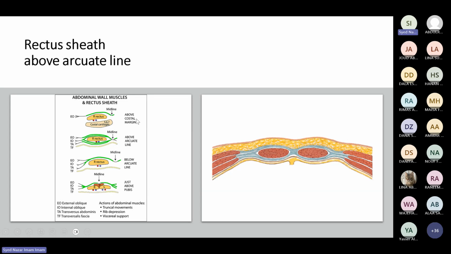So this is the arrangement above the costal margin, above the arcuate line, and below the arcuate line. This is the rectus sheath. Again, what is rectus sheath? Rectus sheath is your aponeurosis. It is formed by the aponeurosis of the external oblique, internal oblique, and transversus abdominis, which encloses the rectus abdominis in the midline. So laterally, we have these three muscles, oblique muscles and transversus muscle. And when they come to the midline, they form the aponeurosis, and they enclose what? They enclose the rectus abdominis muscle in the midline. This is called the rectus sheath.